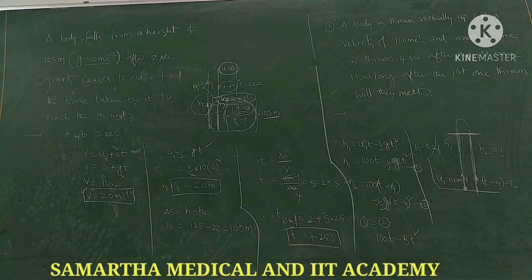This is not a same-velocity meeting condition. This is only about where they are meeting, whether they are meeting or not. They are meeting, so h1 is equal to h2. Then only they will meet. So h1 and h2 you have considered. Just equate them and solve for the answer.